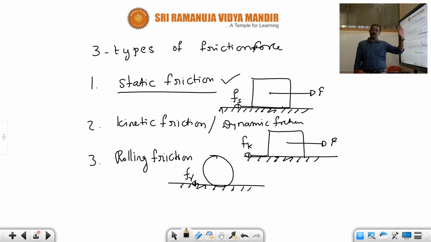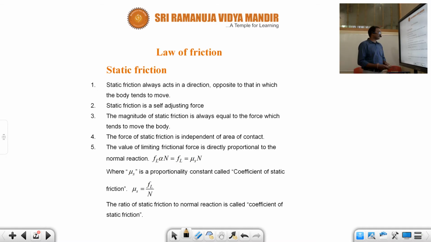While solving numericals for JEE, NEET and advanced, first of all you should know what kind of friction is acting on the body. That you compulsorily have to notice. Only then are we going to solve the numerical in the proper way.